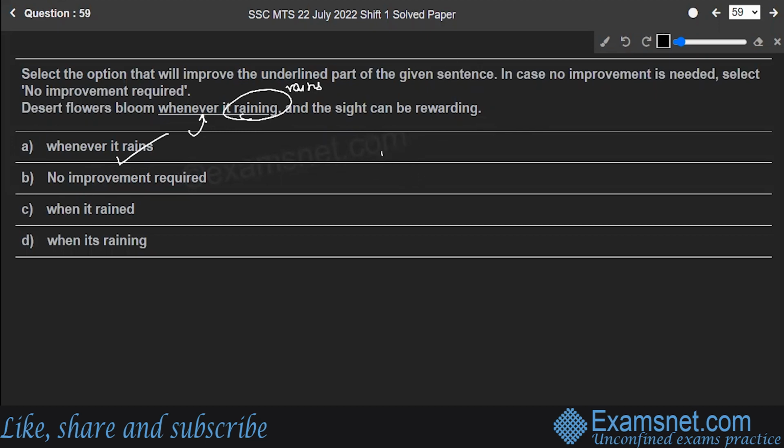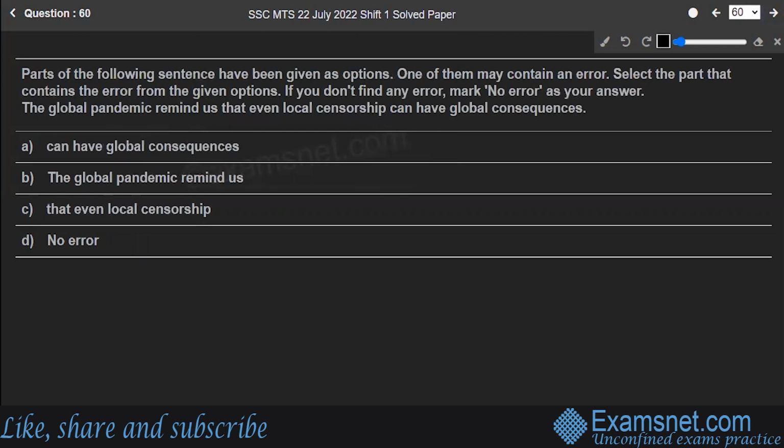Thus, the correct option to the answer is option A. Hope you are clear. Next is question number 60. Parts of the following sentence have been given as options. One of them may contain an error. Select the part that contains an error from the given options. If we don't find any error, then mark no error.